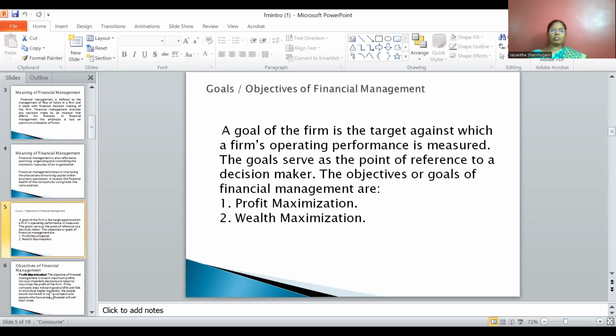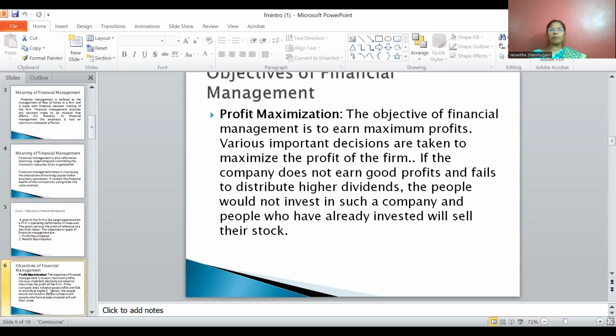Another important objective is wealth maximization. What do you mean by wealth maximization? It is otherwise denoted as shareholders' wealth maximization. When shareholders invest in the company, take for example, the share price is rupees 150 at the time of purchase. After 5 years, the share price has increased to 1000 rupees. That is called wealth maximized. What do you mean by wealth maximized? The market price of the share is more than the price at which the shareholders purchased. That is called wealth maximization.